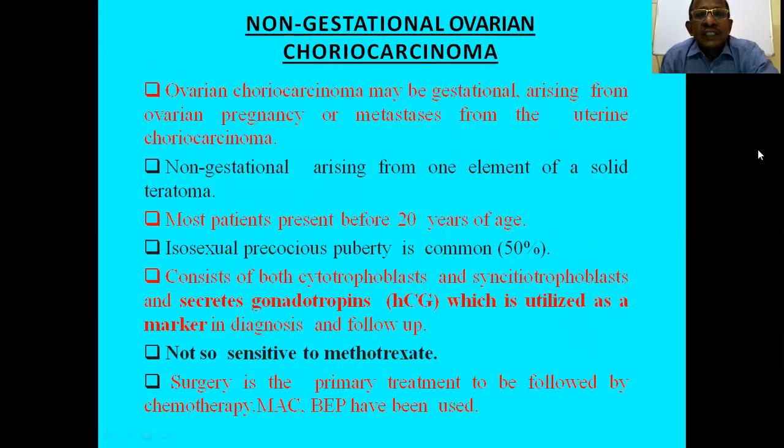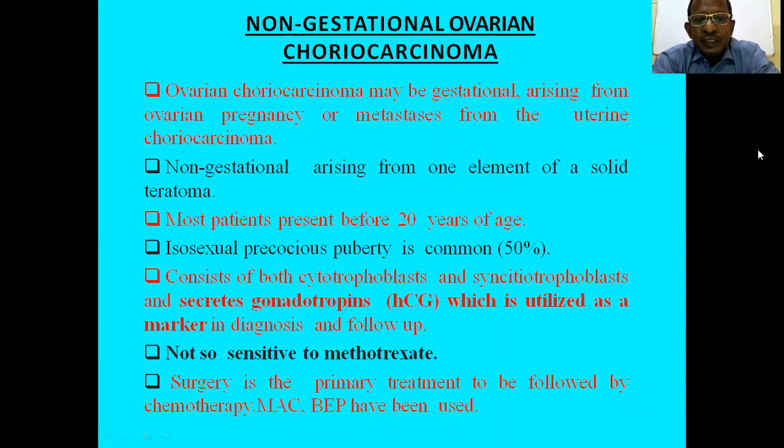Then non-gestational ovarian choriocarcinoma. So ovarian choriocarcinoma may be gestational. We have already discussed that. Gestational means following a pregnancy, molar pregnancy or ectopic pregnancy or normal pregnancy or abortion. That is gestational. This is non-gestational ovarian choriocarcinoma. So non-gestational arises from one element of a solid teratoma.